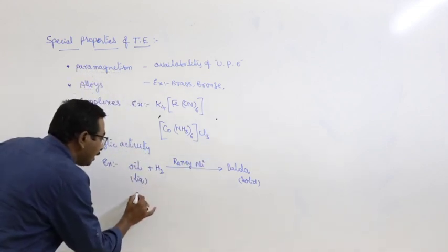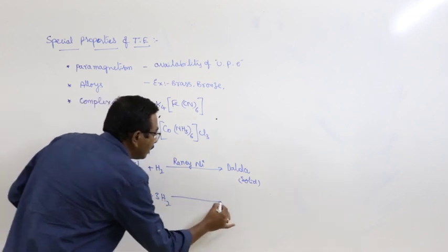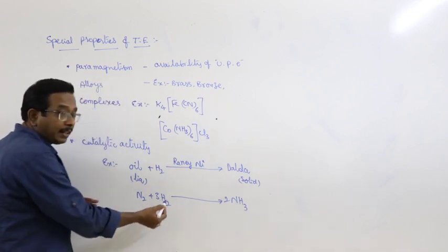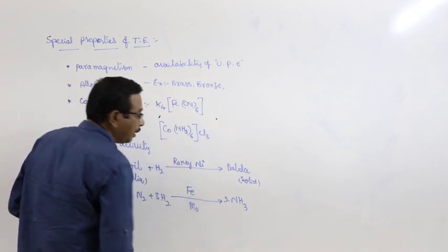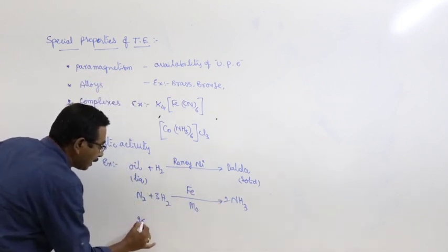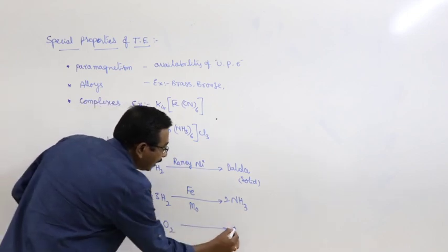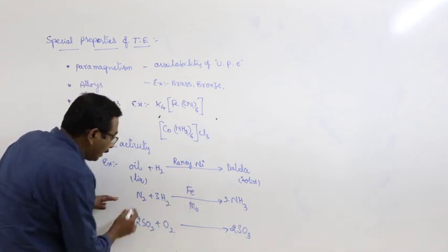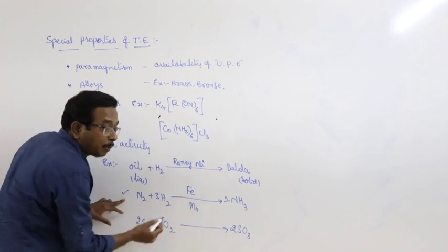And in the same way, Haber's process. In Haber's process, nitrogen gas, when treated with hydrogen gas by means of iron metal with molybdenum, is converted into ammonia gas. And in the contact process, sulfur dioxide, when treated with oxygen, results in the formation of sulfur trioxide. What is the catalyst used in Haber process?